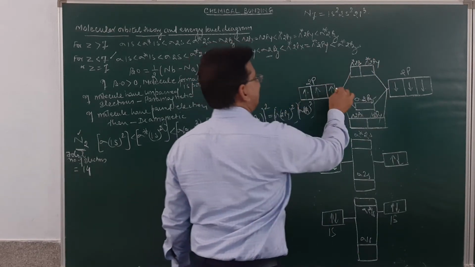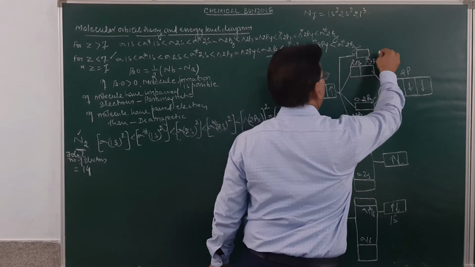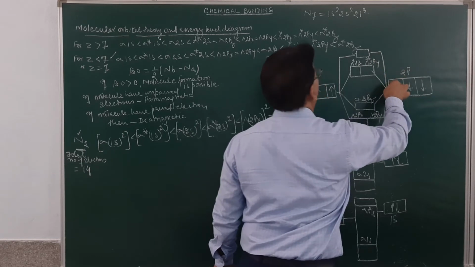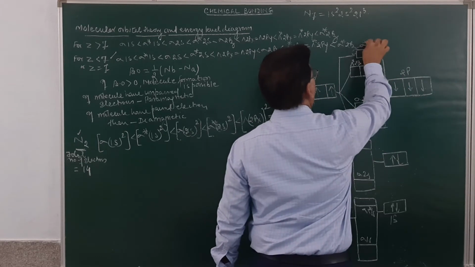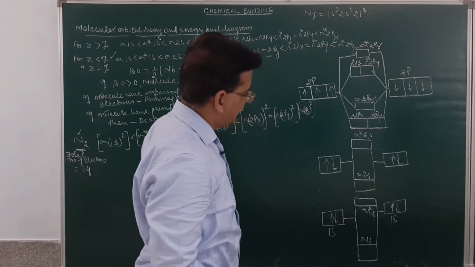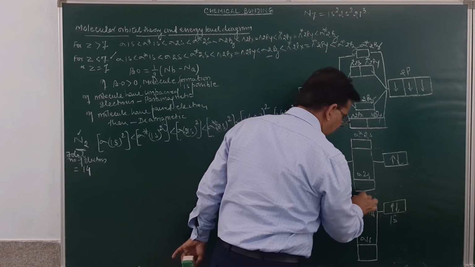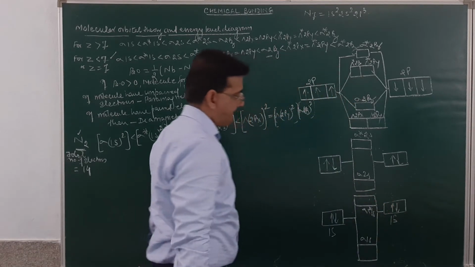And then it will be sigma anti-bonding 2pz orbital. This will be sigma anti-bonding 2pz. Sigma anti-bonding 2pz orbital, this is how it is to be written over here. Am I getting it clear for you, student? This will be sigma 2pz.